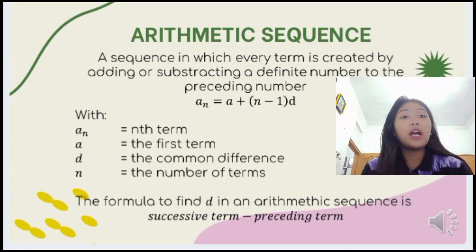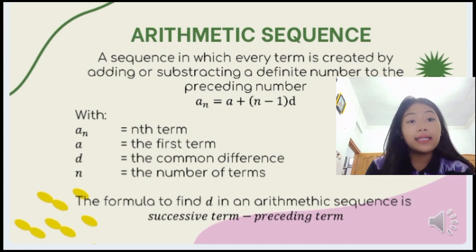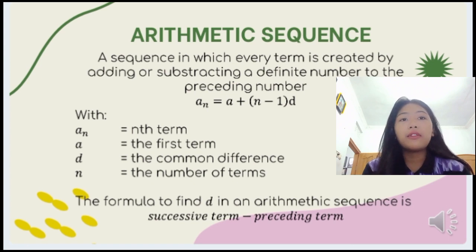The formula to find d in an arithmetic sequence is the successive term minus the preceding term. So far, any question? No?